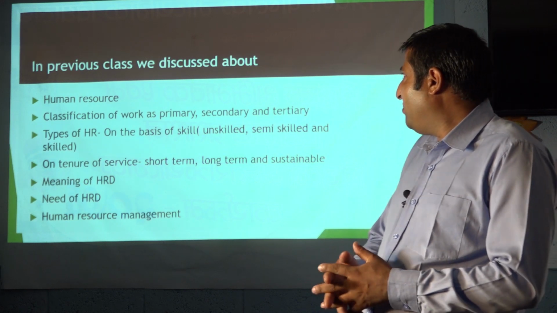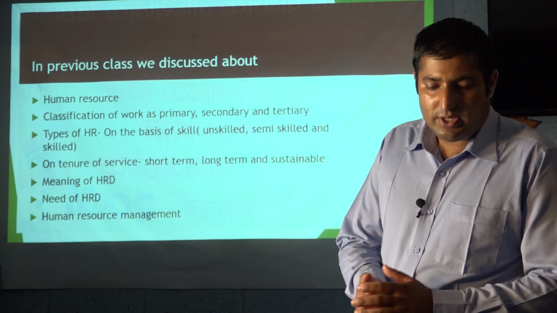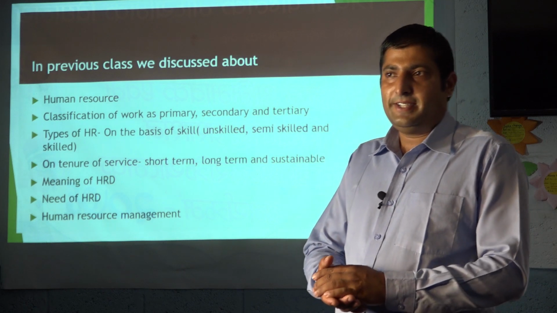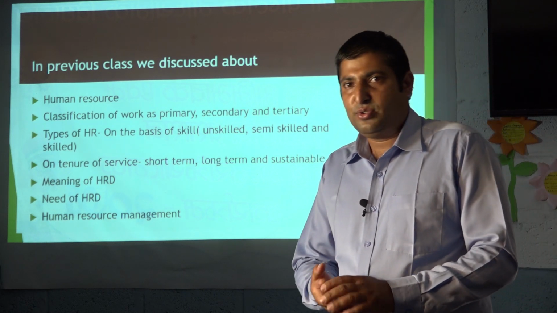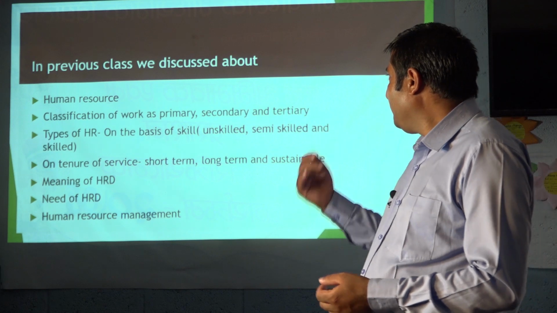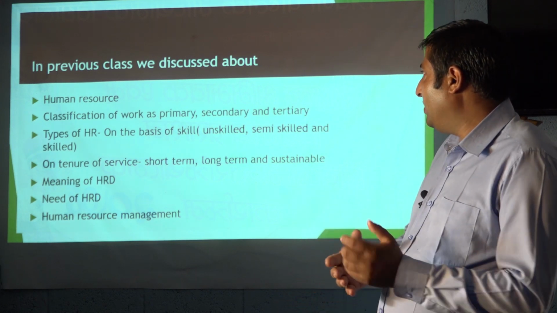Other works may include research, study, investigation, planning and so on. Like this we briefly discussed the classification of work.